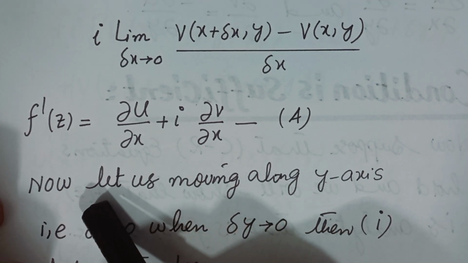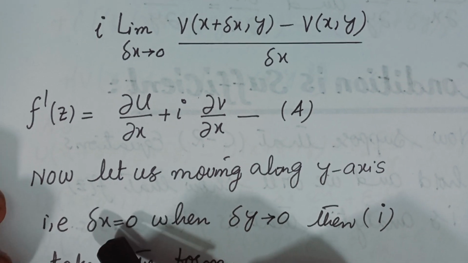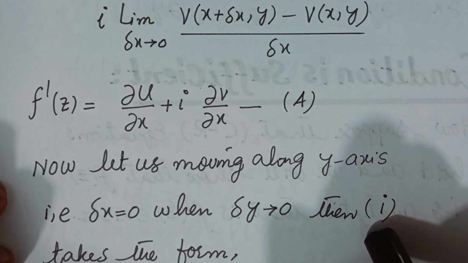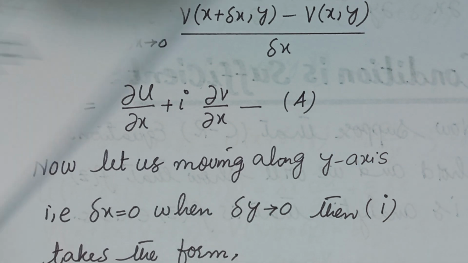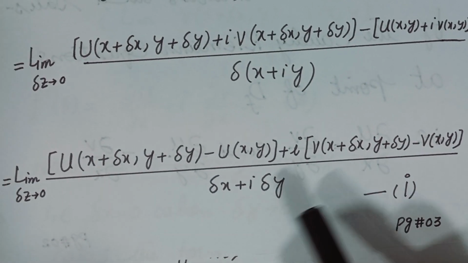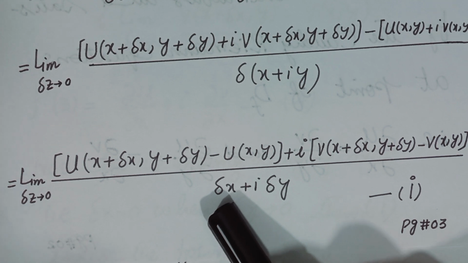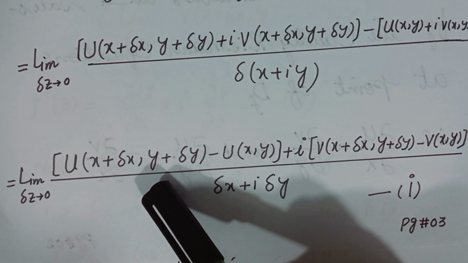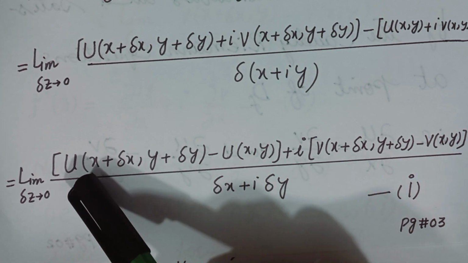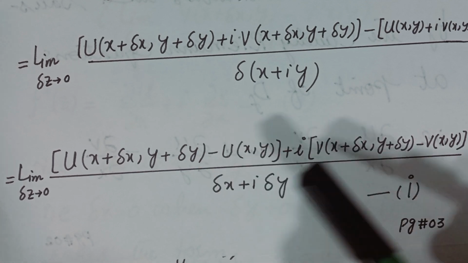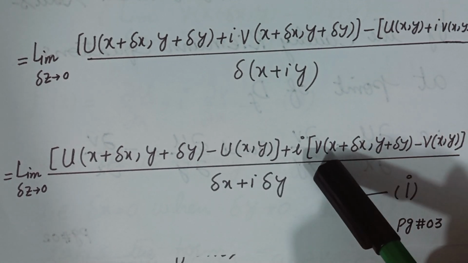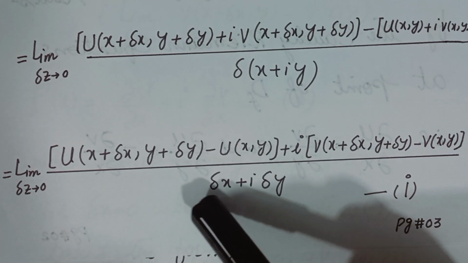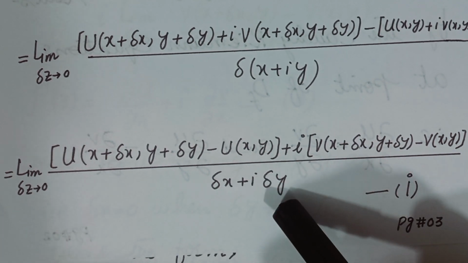In a similar way, when you move along the y-axis, then in this case delta x will be equal to 0 and delta y approaches 0. So again equation number 1, that was this. When you put delta x equal to 0, delta x will be finished in this expression. So this will become u(x, y plus delta y), and this term will become v(x, y plus delta y), and also in the denominator the term will be iota delta y only.